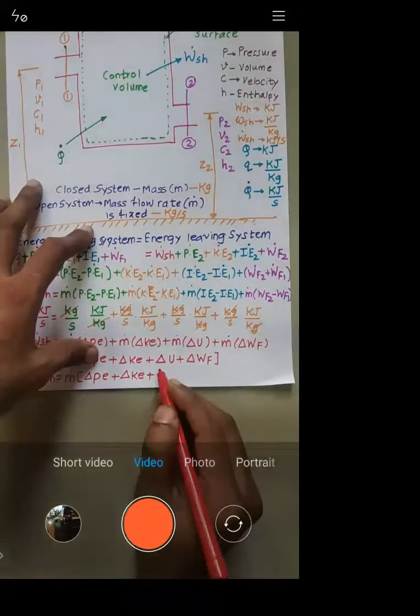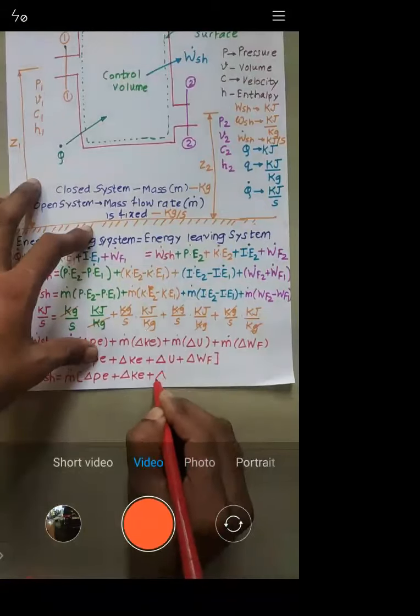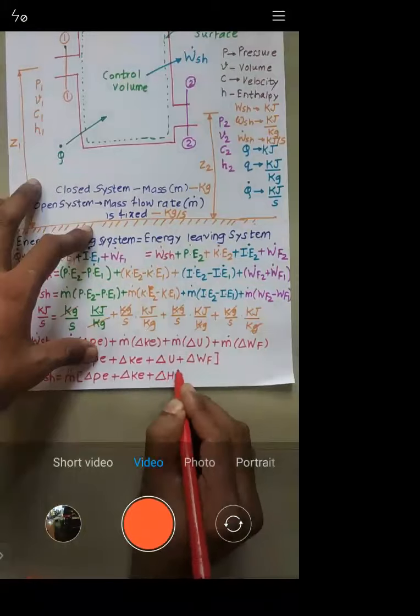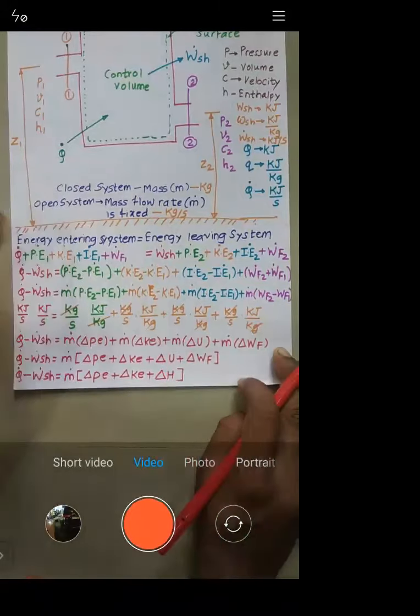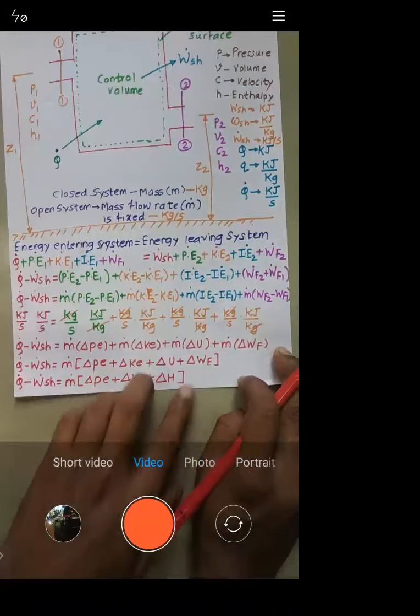Try to understand, delta U plus delta WF is called delta H. Is it okay?